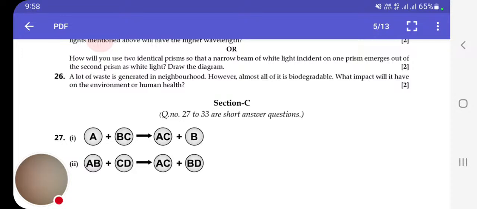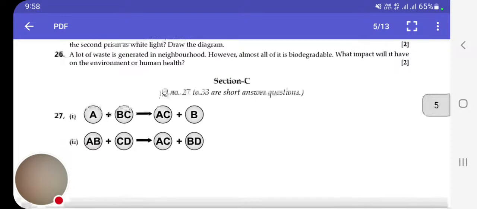The answer will be: excess generation of biodegradable waste can be harmful. First point, its decomposition is a slow process leading to production of foul smell and gases. Second point, it can be a breeding ground for germs that create unhygienic conditions. These 2 points are enough for you to get the marks.